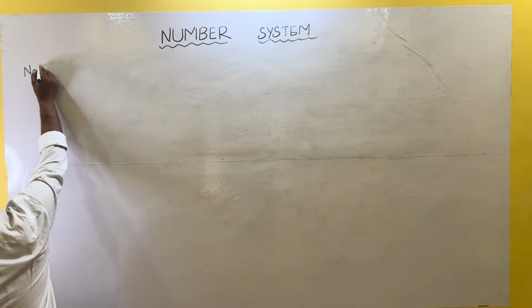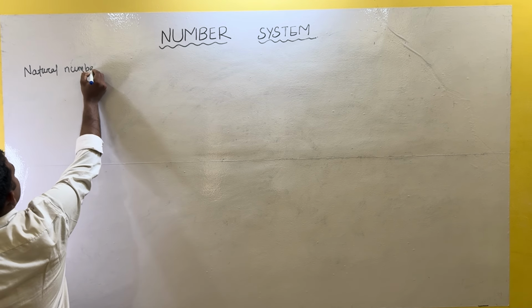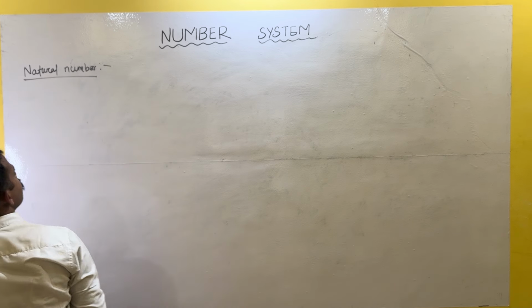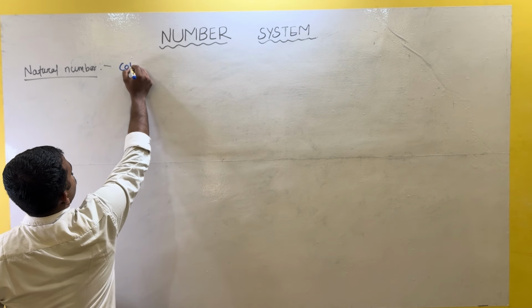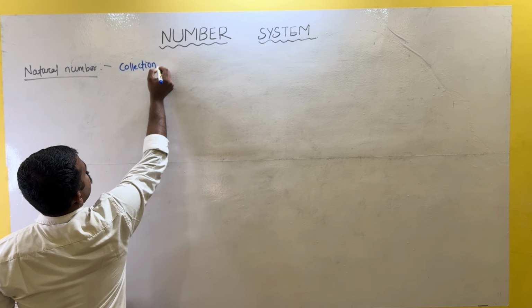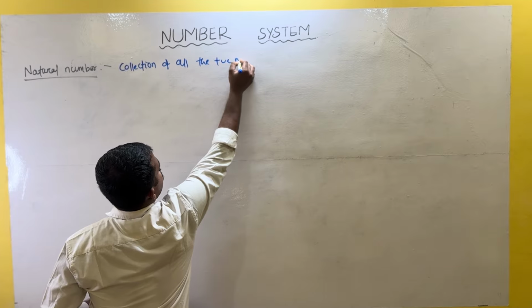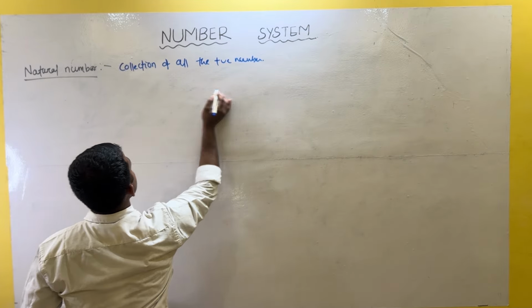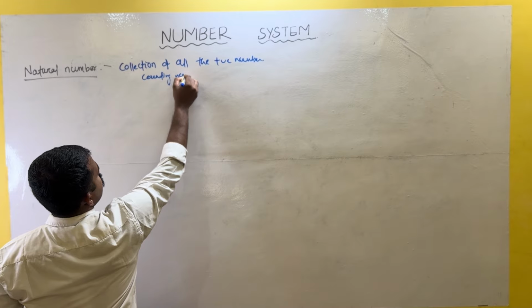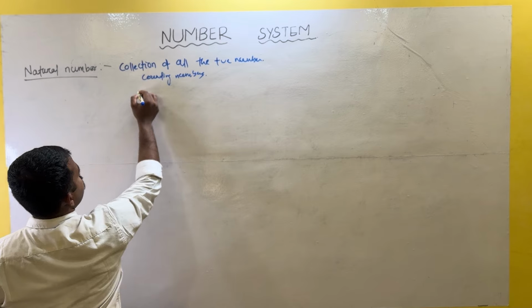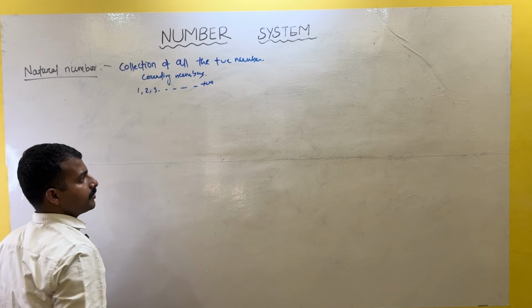What is a natural number? The collection of all the positive numbers, or you can say all the counting numbers. Counting numbers like 1, 2, 3 and so on, positive infinite.